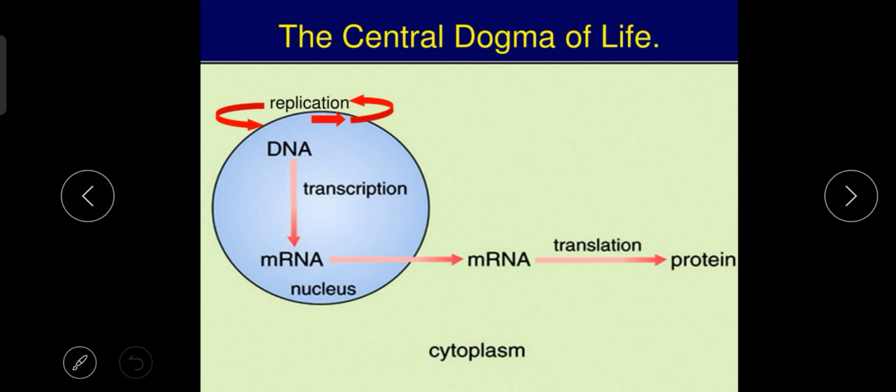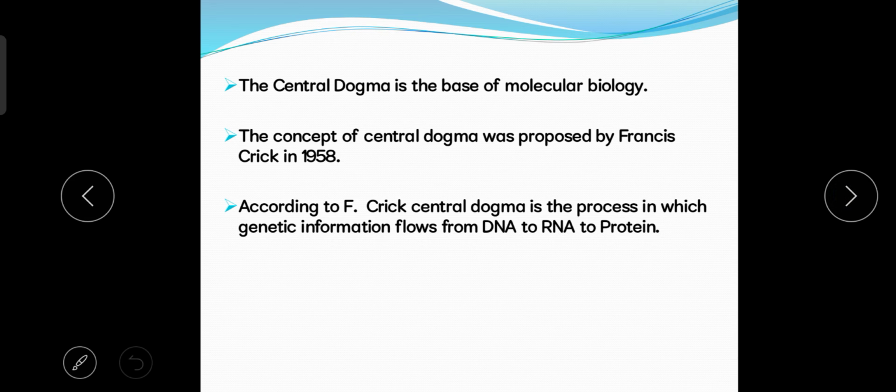Okay? So now let's move to our next slide. So central dogma is the base of molecular biology. Okay, remember this. Then the concept of central dogma was proposed by Francis Crick in 1958. So guys, do you remember who was Francis Crick?